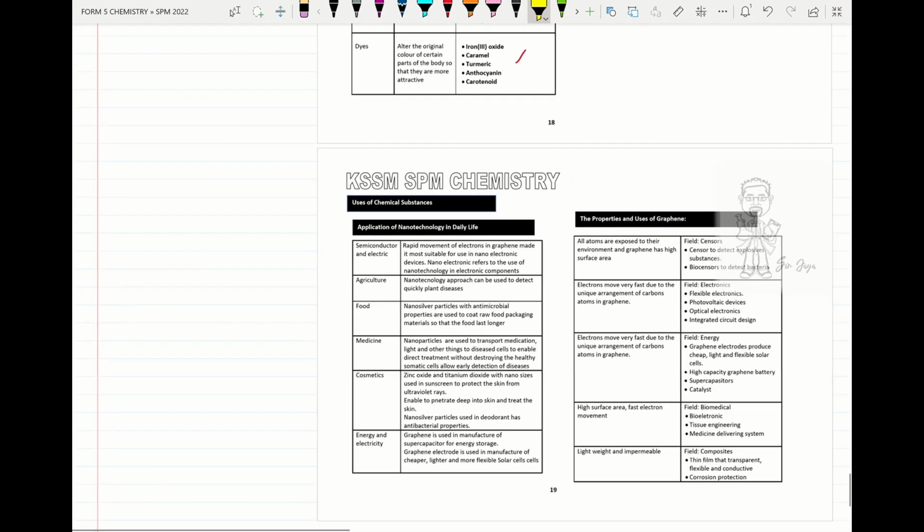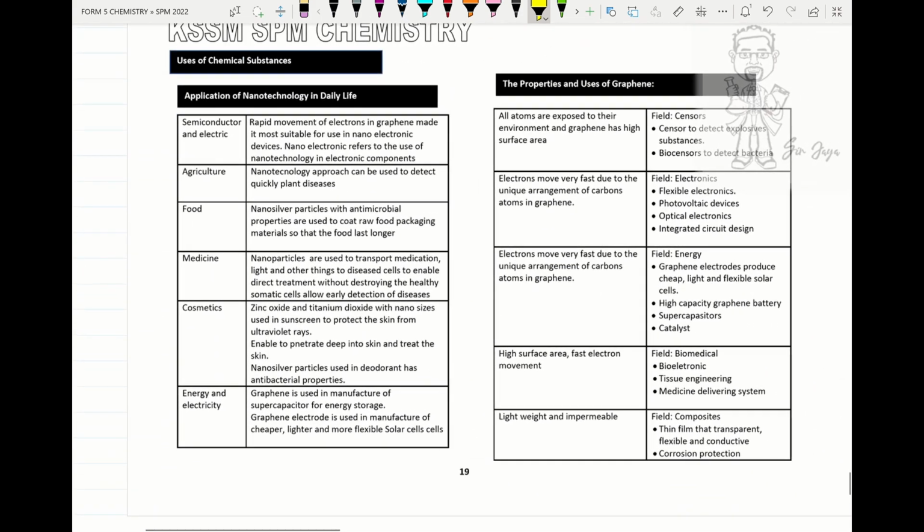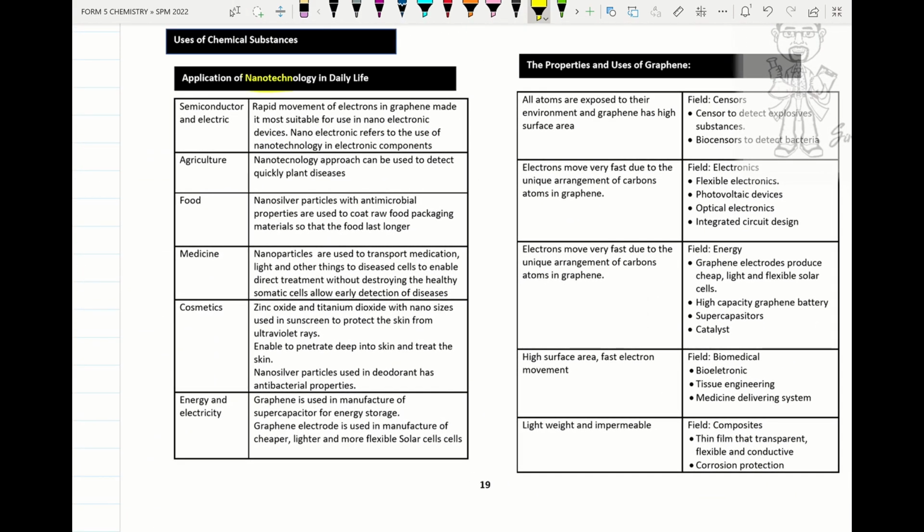Alright, so we move on to the last part of this. Uses under nanotechnology, the use of nanoparticles to make the substance. So under here, please remember cosmetic. In cosmetic, we use nanotechnology to enable the cosmetic to penetrate deep into the skin and treat the skin. All right, so the others please study this one.